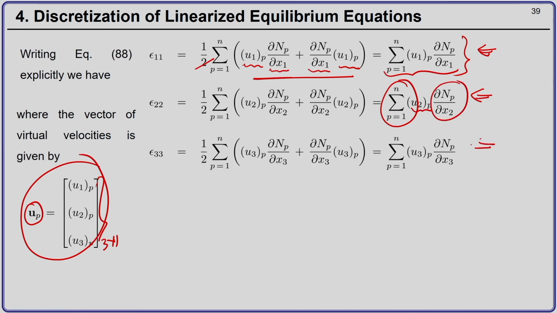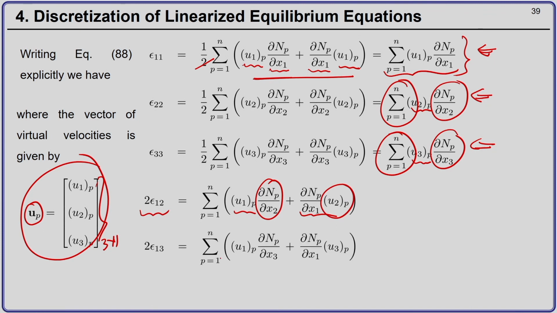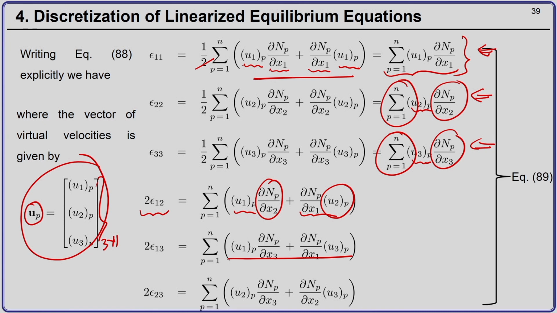Epsilon 3 is summation over all the nodes of the element u 3 p del n p by del x 3. Okay. And this twice of epsilon 1 is nothing but u 1 p del n p by del x 2 plus del n p by del x 1 u 2 p, and similarly we have the other 2 components. Okay. So, this is equation number 89.